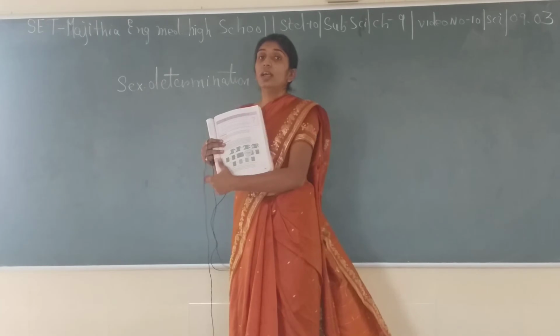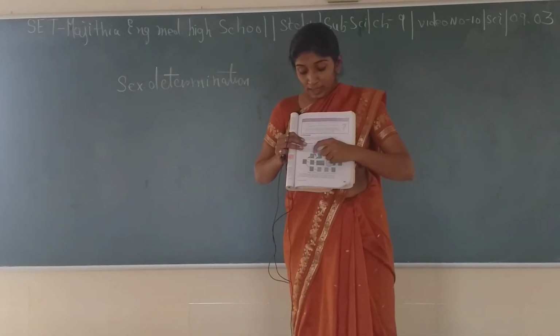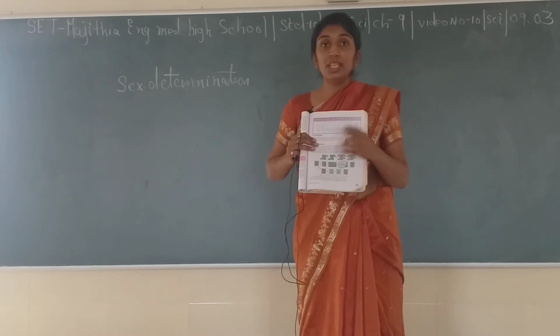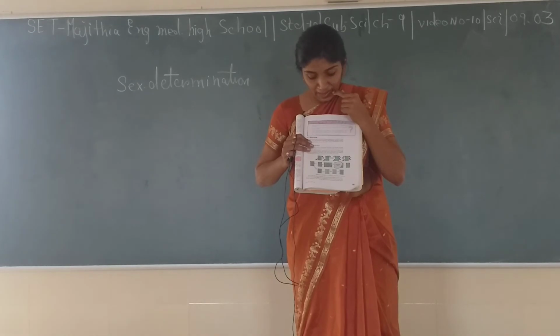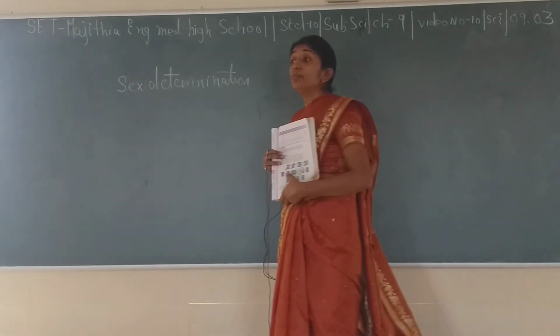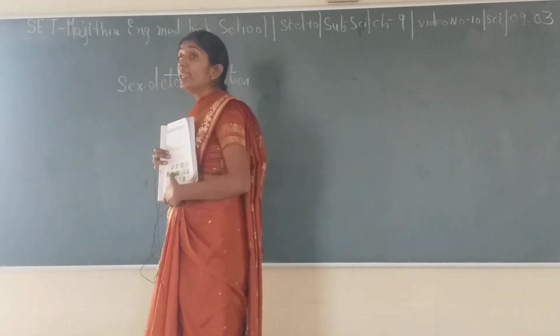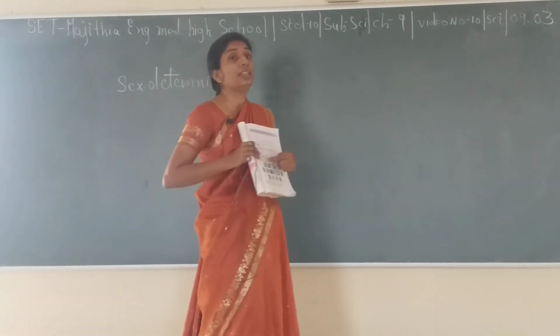We have less time, so let me just explain it to you. There is a red colored beetle. There are 12 beetles, and out of them only one is a green colored beetle. So what happens? The red colored beetles are easily captured by crows. The crow eats all these beetles.